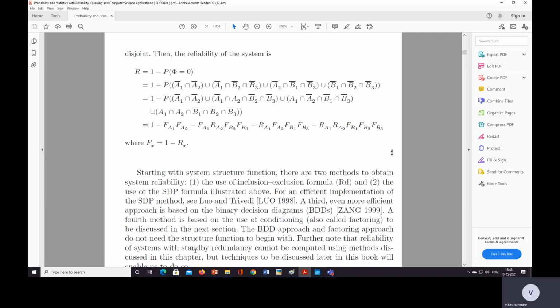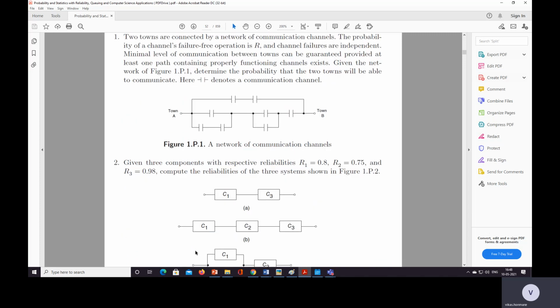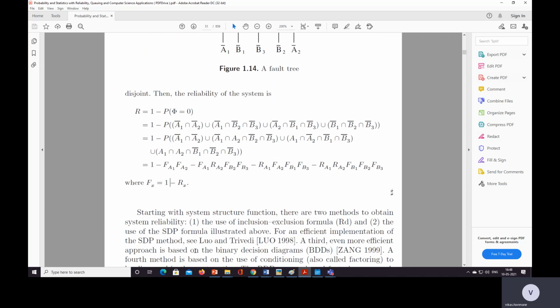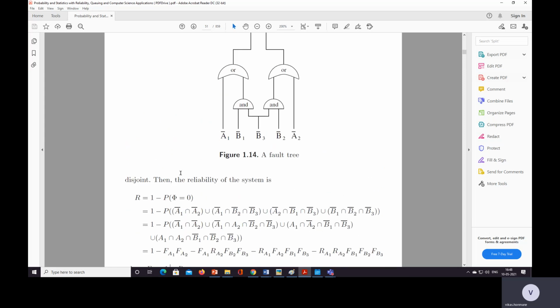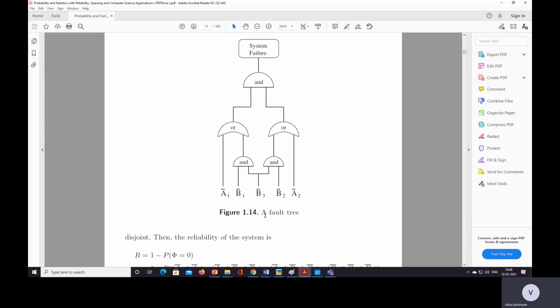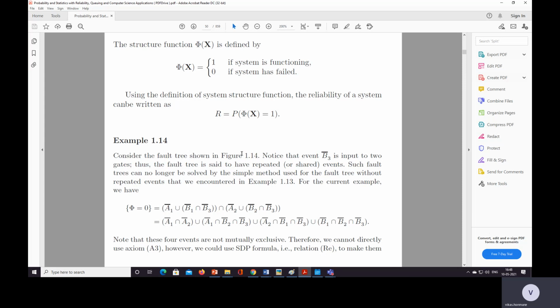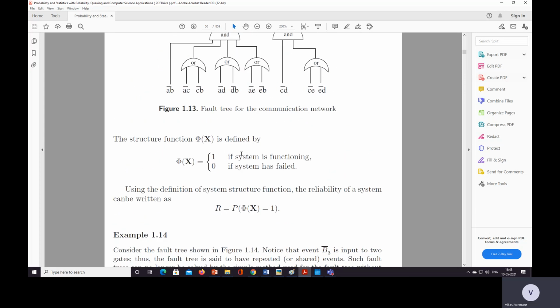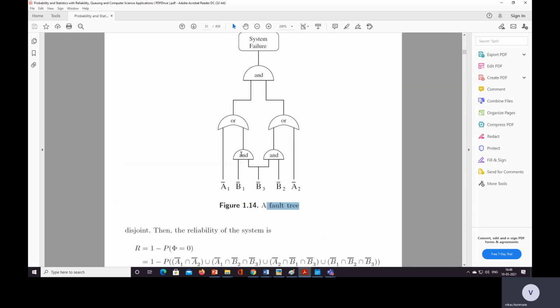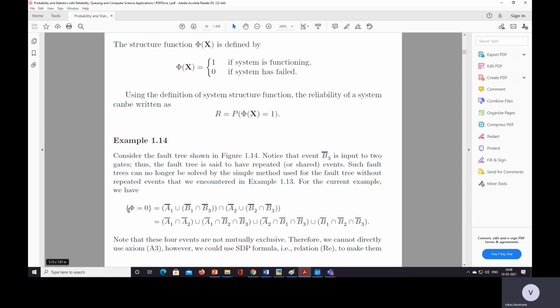Okay, I hope this is clear. In the exam you can get a fault tree like this, and from that you have to find this failure. What is the probability of the failure?